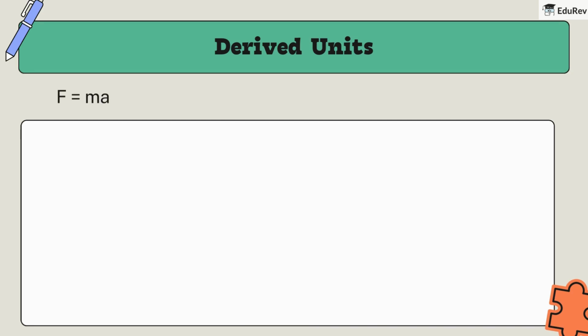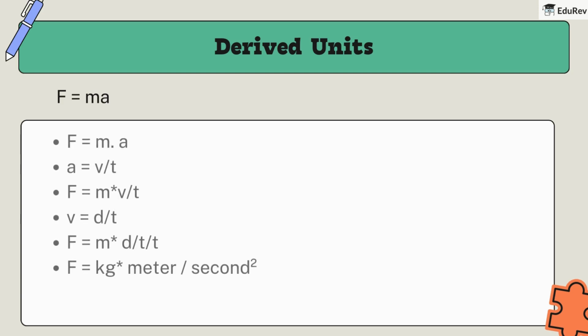Let's break this down step by step. F is equal to ma. But acceleration, a, is velocity, v, divided by time, t. So, F is equal to m into v divided by t. And velocity is distance, length, over time. Therefore, F is equal to m into length upon time. Simplifying, we get F is equal to kilograms into meter per second square.